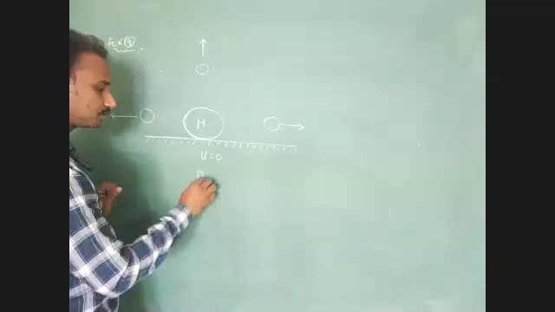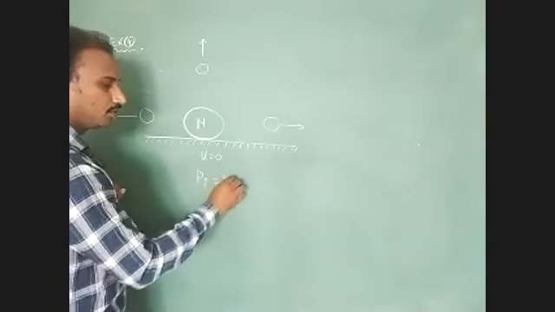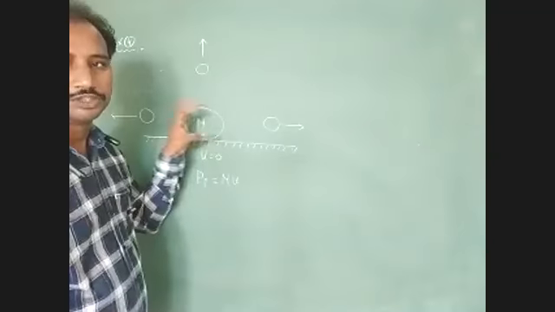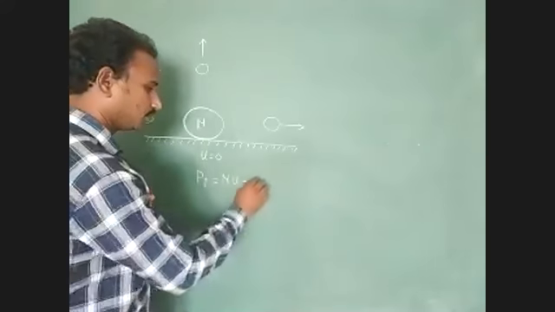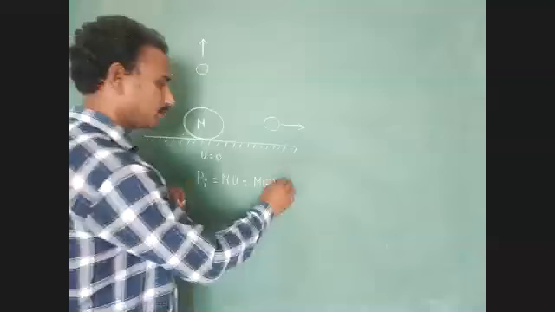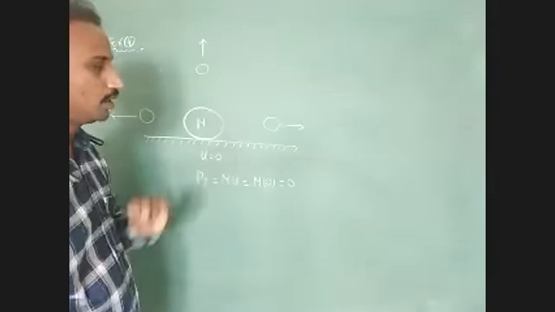So right here, the initial momentum of the system equals m into u. The initial velocity of the bomb is 0, so m into 0, that is equal to 0. Total initial momentum of this bomb equals 0.